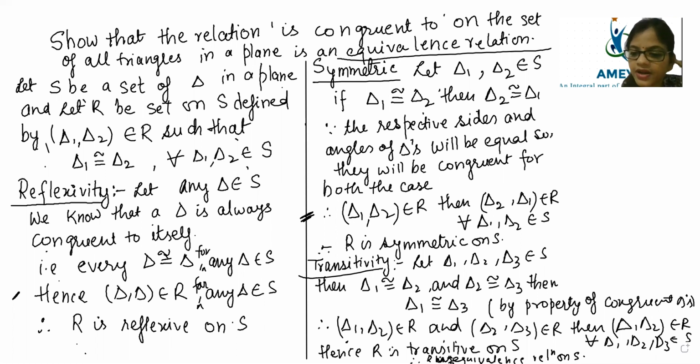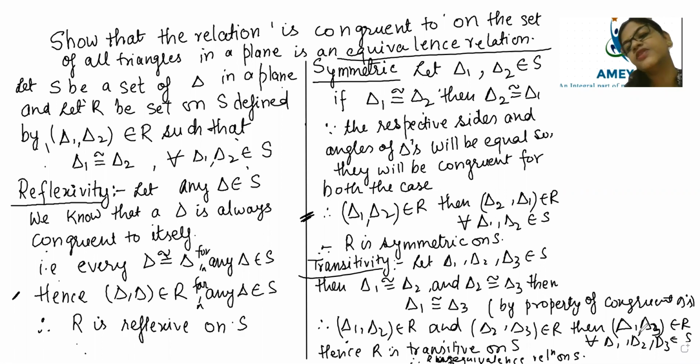Okay, triangle 1 and triangle 2, triangle 2 and triangle 3, then triangle 1 and triangle 3. Yes, beta. Thank you, Vishiga. I keep making mistakes, thank you, beta. So triangle 1 and triangle 3, triangle 1 congruent, here I also missed a comma. So triangle 1, triangle 2, triangle 2, triangle 3, then triangle 1 and triangle 3.